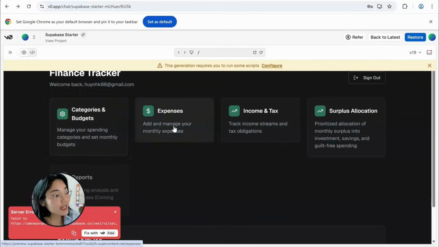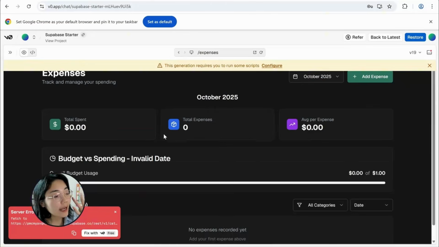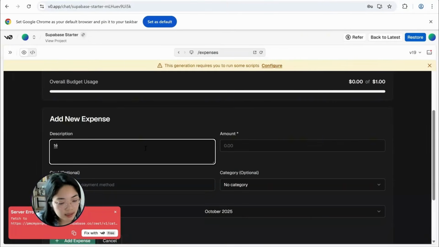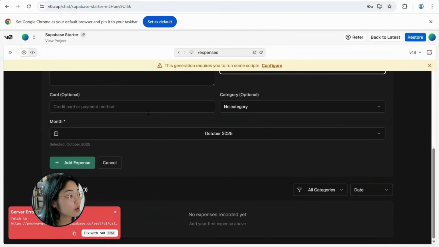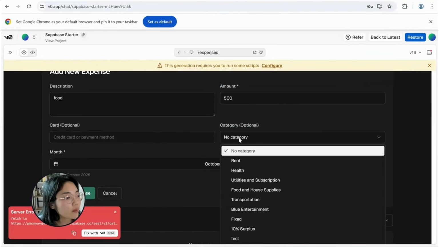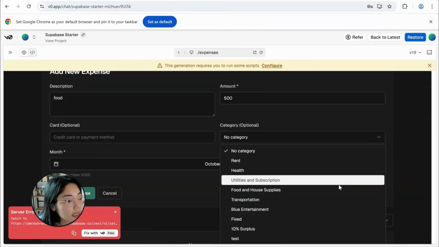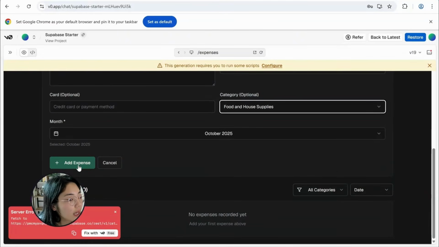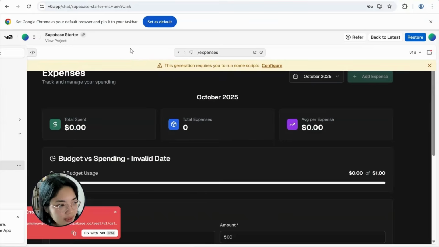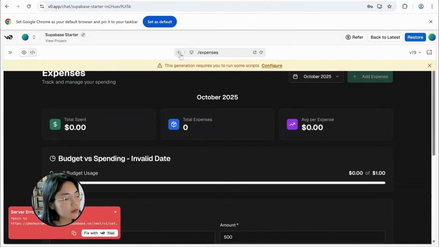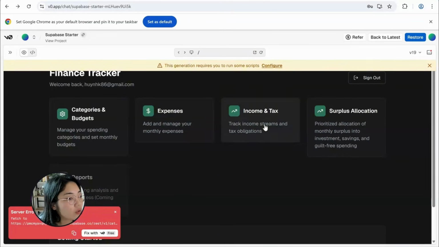And then after that, I can go to the expense. Remember, I already removed the Excel upload, so here we just manually add the expense in. This is maybe food, and we put like 500 or something. Then I can put in the card and which category it is in, and I'm able to click add expense. I'm not going to do that because I don't know if it's going to go to my actual database or not.